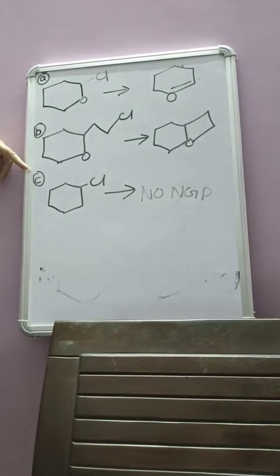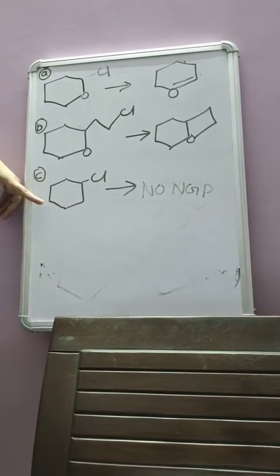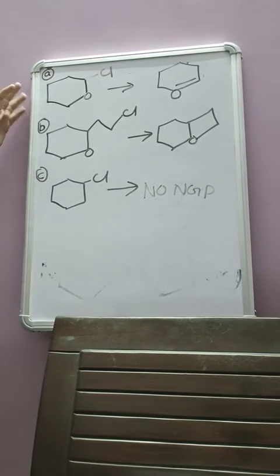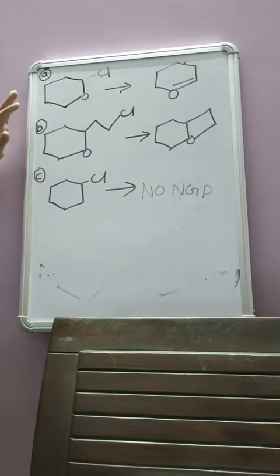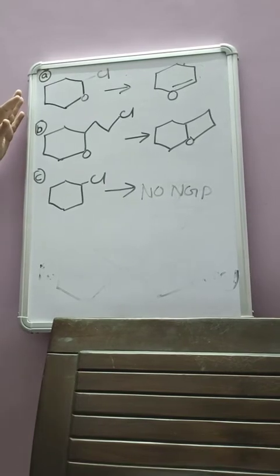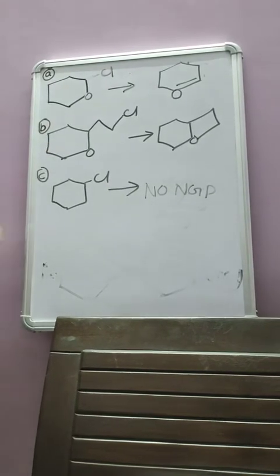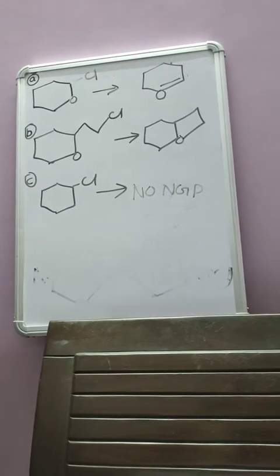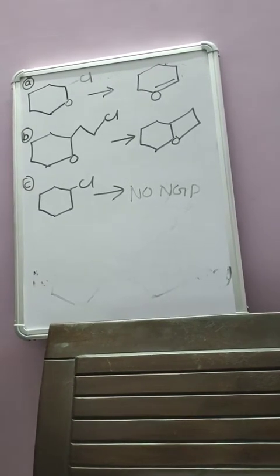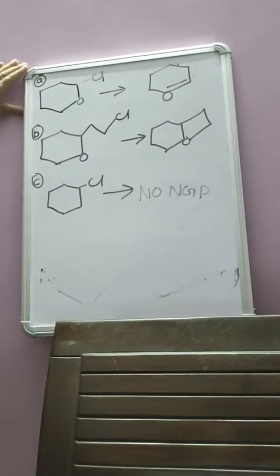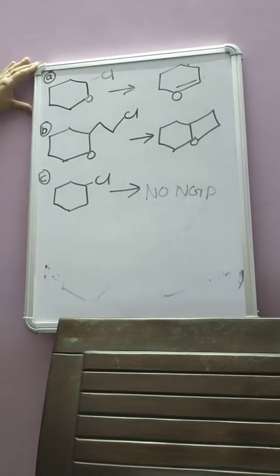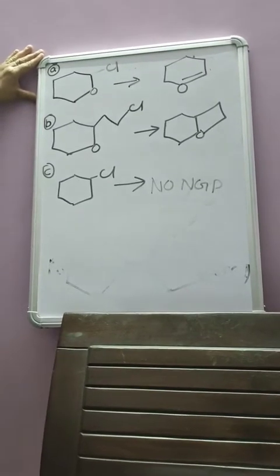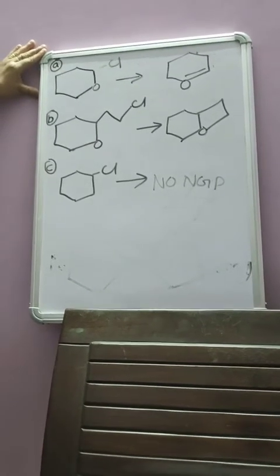Now we will come to point C. This is simply chlorocyclohexane, so there is no NGP effect. Why is there no NGP effect? Because here there is only the leaving group, but the condition is that at least one nucleophile should be present in the molecule. There is no nucleophile, so intramolecular rearrangement will not take place and NGP will not be present.